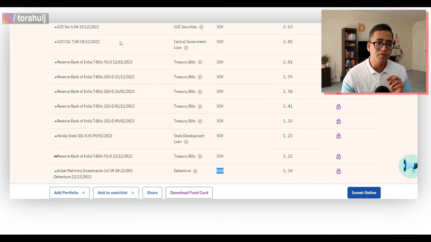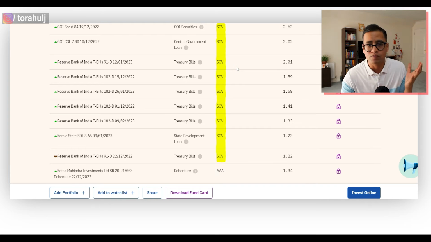You will see that for the first top holding here, the category is SOV. SOV means sovereign. That simply means that it's government-driven, or it's a debt given to the government in various ways, right? So what you see in the first one is Government of India Securities, a central government loan. Here the loan has been given to the central government.